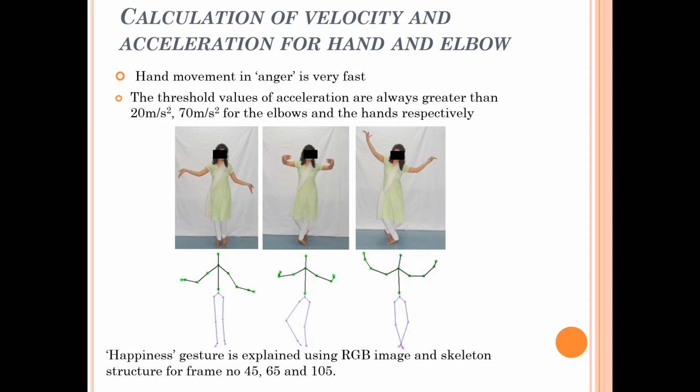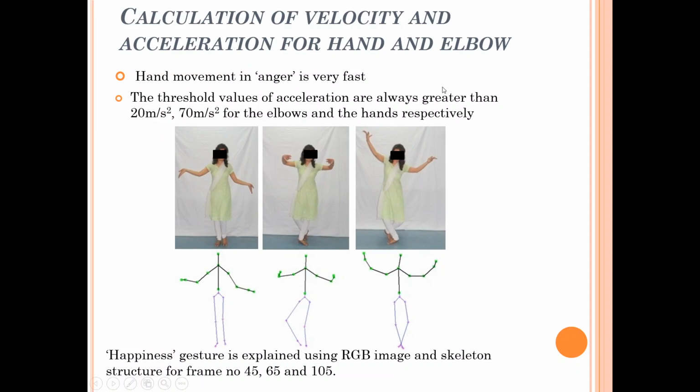Now these are the 3 snapshots taken from the video that depict the happiness gesture. Here the hands go outside of the human body, away from the core of the body, but there is no to-and-fro movement. In the acceleration, we can get threshold values for the elbows and the hand.